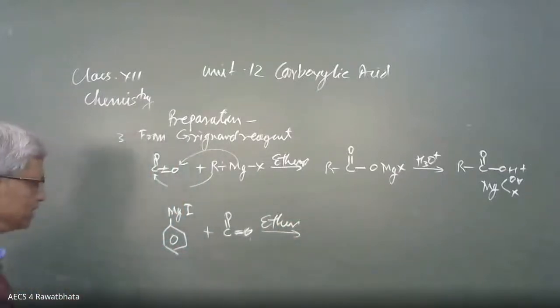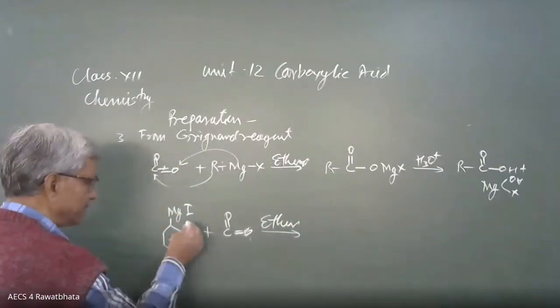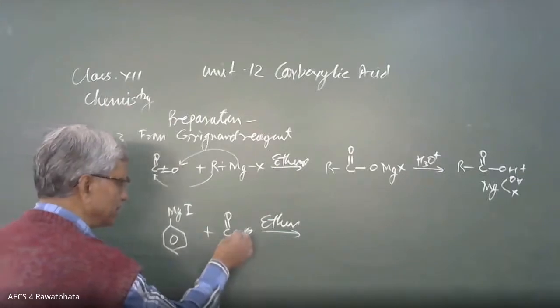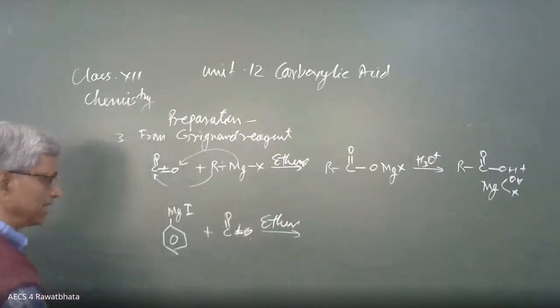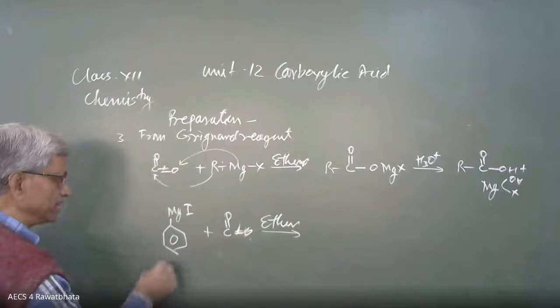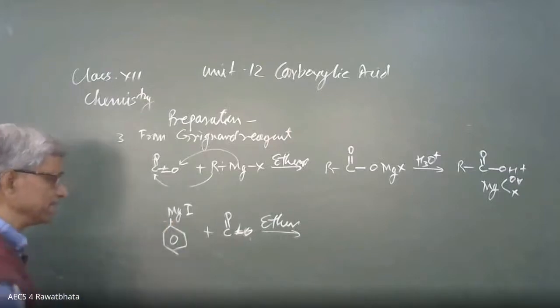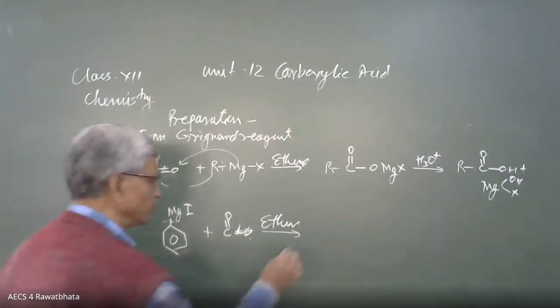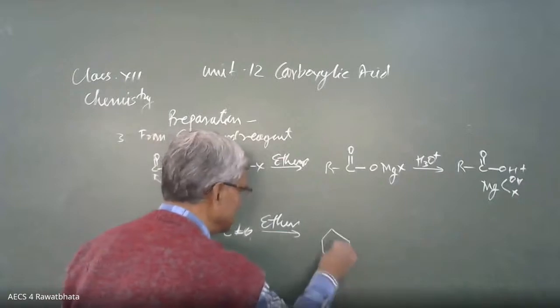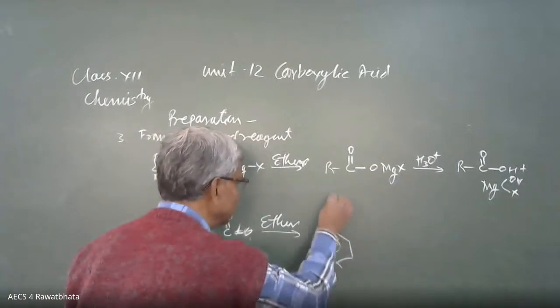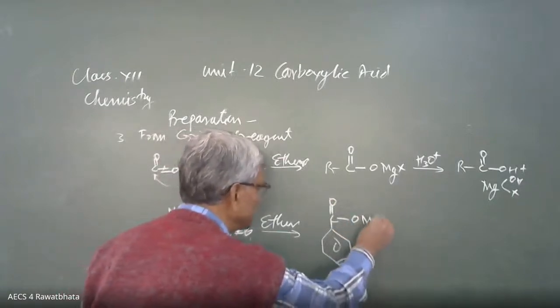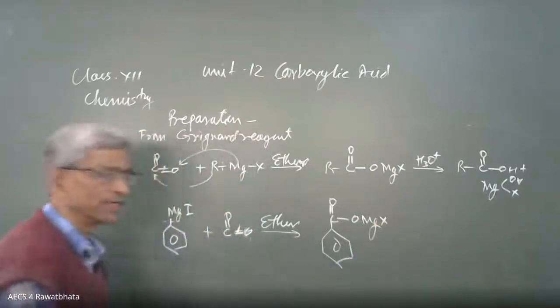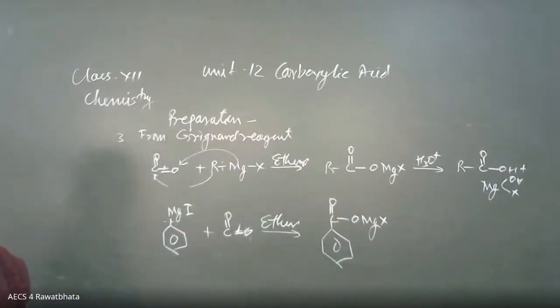What should be the product? One C=O pi bond is broken, and this carbon is joined with the benzene ring. From here, this ring is broken, it is going to form benzene. Here is C, here is O, and here is OMgI. This is the product. Okay.